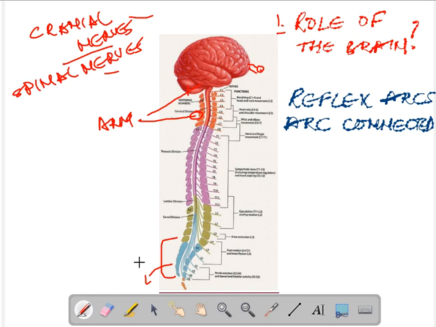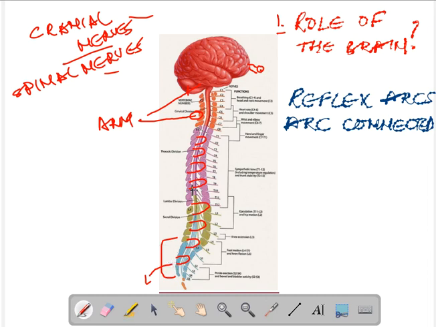Now, why do we have reflex arcs? Let's say here, so this is a reflex arc. I'm just drawing a few. There are probably thousands and thousands of reflex arcs all over the spinal cord. So let's say we have these reflex arcs. I'm just drawing them in one particular direction. They can be in the other direction also.